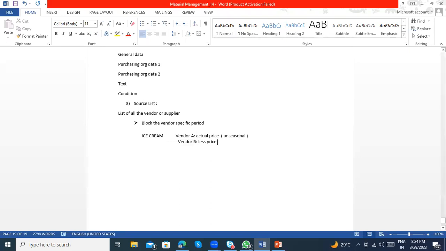So I can get some profit on this one. But in the seasonal period, what will happen? I am not getting much support from this vendor B, so I can go with vendor A. So what can I do? When there is a seasonal period, I will order continuously from vendor A, even at the actual price, because it is seasonal.